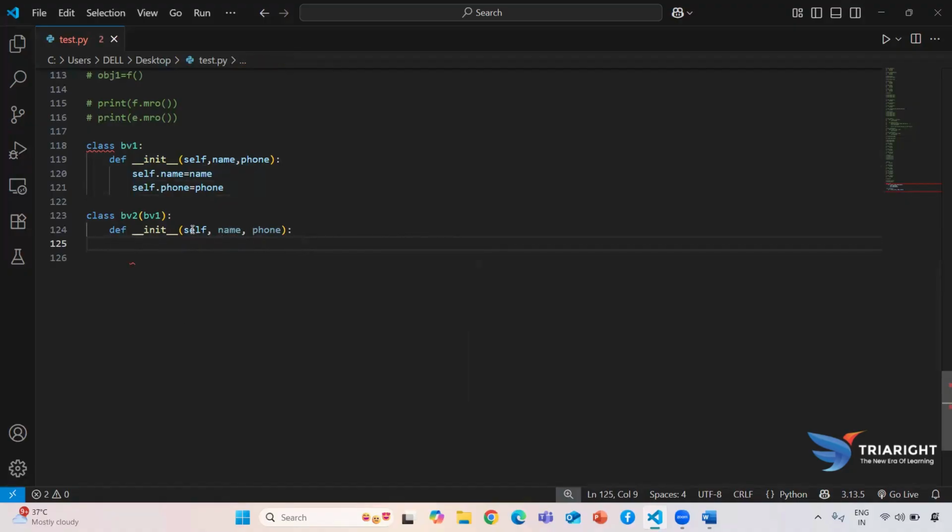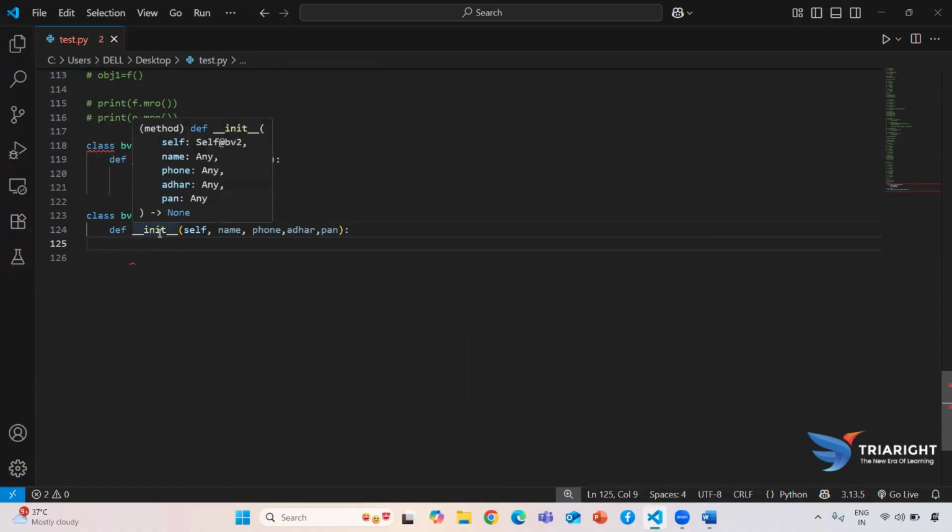As of now we have already seen these things. Now we are trying to add extra things, so here we need to add Aadhaar, PAN. If you see, we are already assigning both the things in the previous class. If I am using inheritance, it will acquire all the properties from bank version 1. So how do we acquire that particular thing? Here we are going to use the superclass.